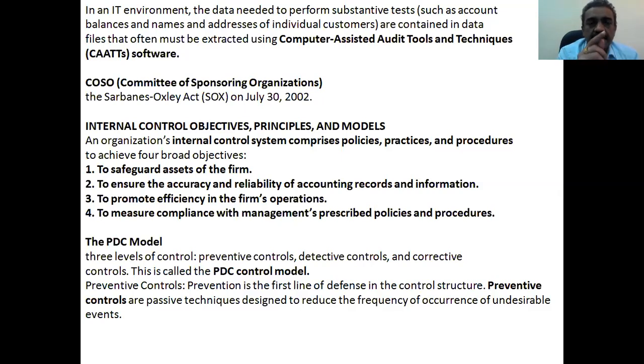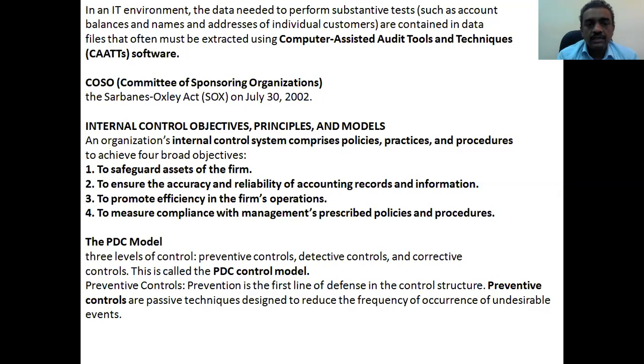Expand CAATT: computer assisted audit tools and techniques. Okay, who proposed this one? It was proposed in 2002 by COSO, that is the Committee of Sponsoring Organizations.